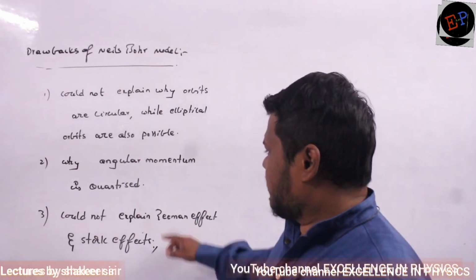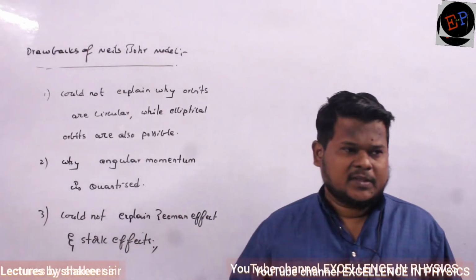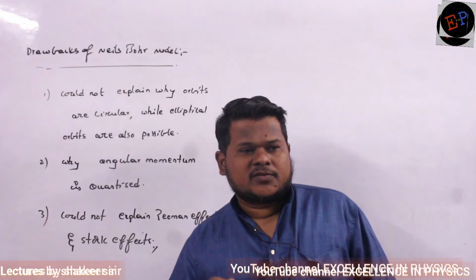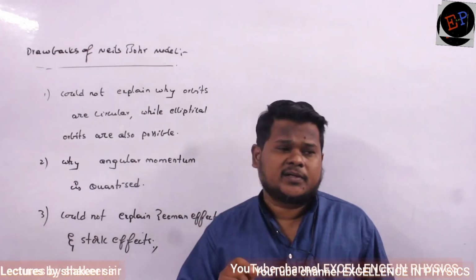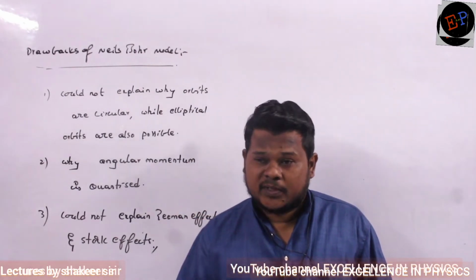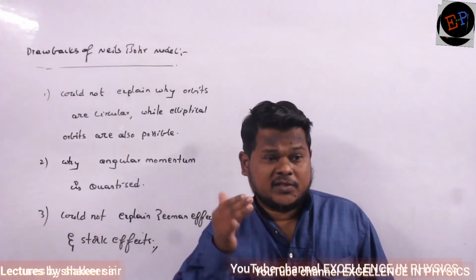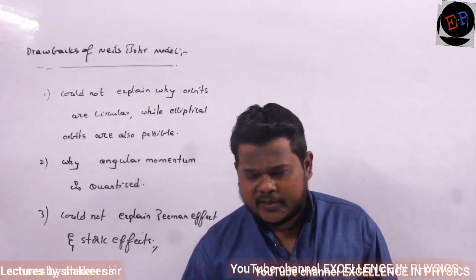Okay. And he said that angular momentum is equal to nh by 2 pi. It is only integral multiples of h by 2 pi. So other values are not possible. So first orbit h by 2 pi, second orbit 2h by 2 pi, third orbit 3h by 2 pi. Only that much amount of angular momentum is possible. Why the in-between values are not possible, he could not explain. Are you able to understand?